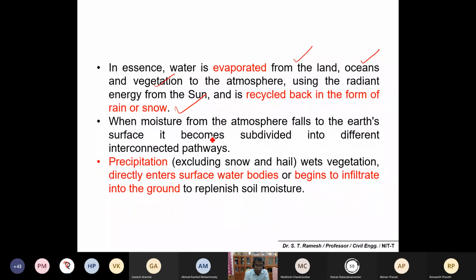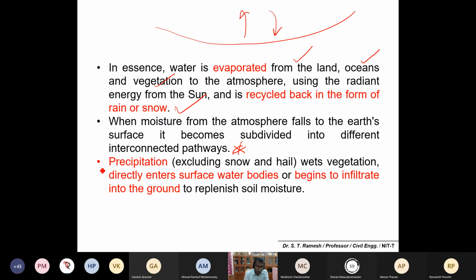When the moisture from the atmosphere falls onto the earth's surface, it becomes subdivided into different interconnected pathways. Please make a note. So water will be on the surface or subsurface. It is getting evaporated, taken to the atmosphere, again brought back as precipitation or snow, again back to the ground. So this can be divided into different interconnected pathways.